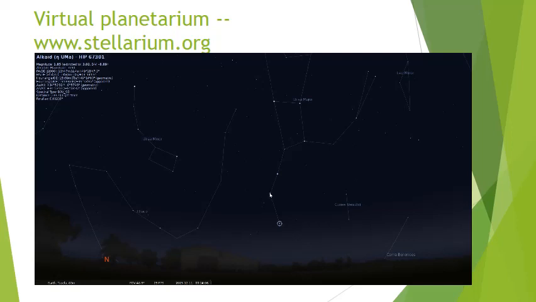Here is Mizar, Alcor. That star is 78 light years away. So that star, the light we see from it right now, actually left 78 years ago. For this star, it left 100 years ago, which tells us they must be a huge distance away from each other in space. It just so happens that they appear to be relatively close just by virtue of our perspective. And that's what I'm going to be getting at in the next slide.